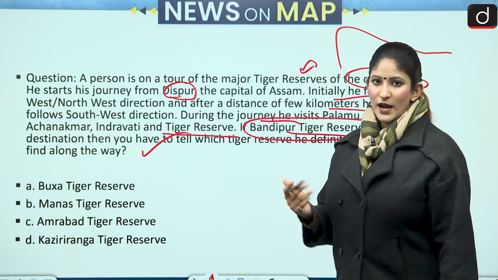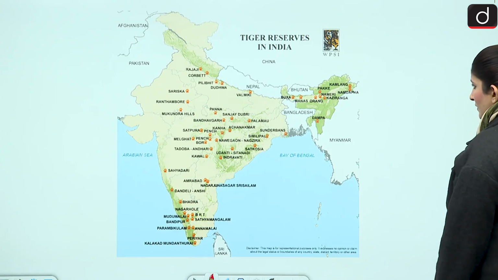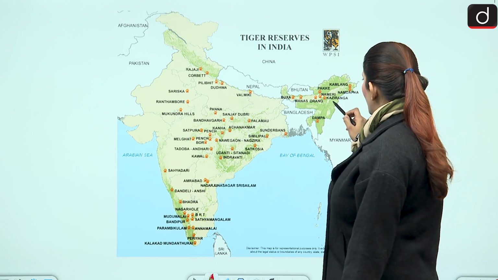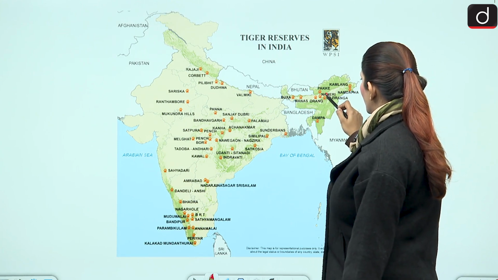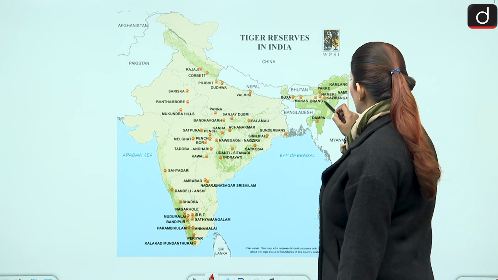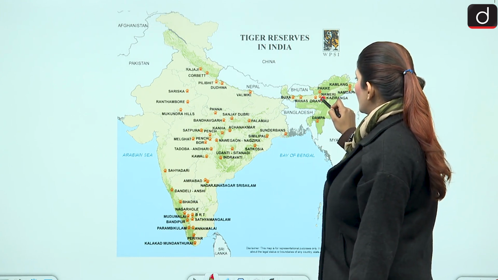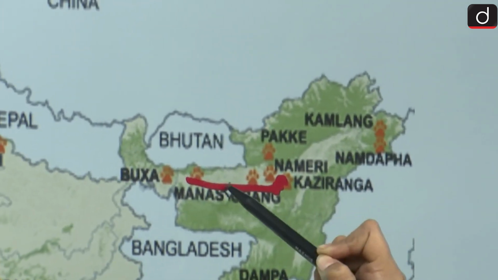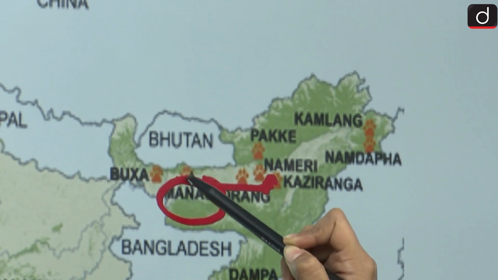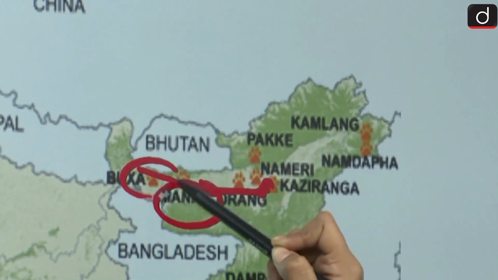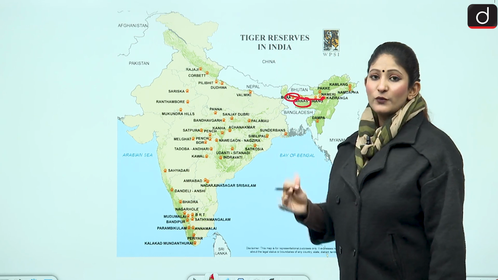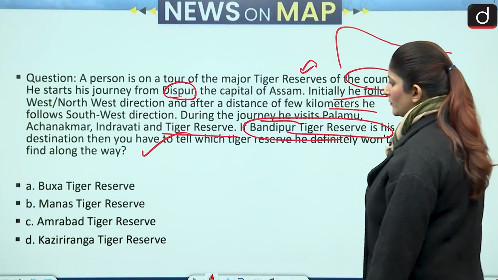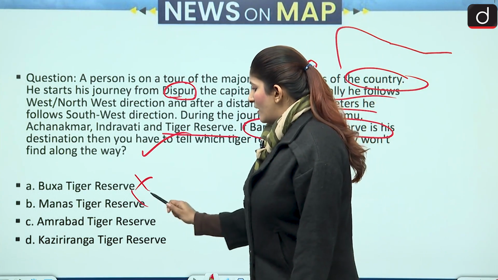So, we have to understand this with the help of this diagram. I hope this is visible to you. So, from Dispur, near here, he will go to the west and northwest direction. West, Manas is over here. Manas has already been reached. Then again northwest, Buxa has been reached. We have to choose which he or she is not going to touch. So Buxa and Manas have to be taken out of the picture. This is wrong and this is wrong.